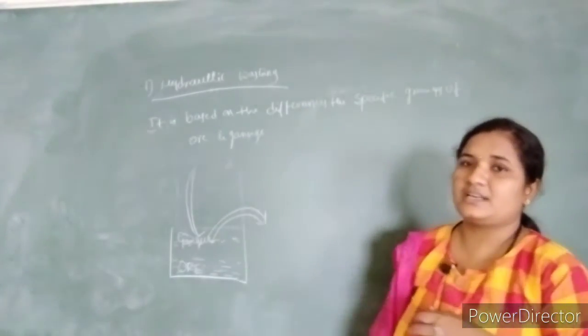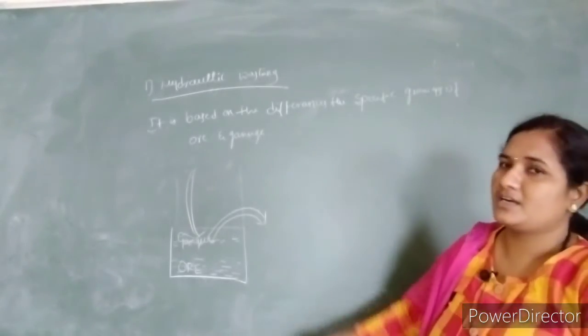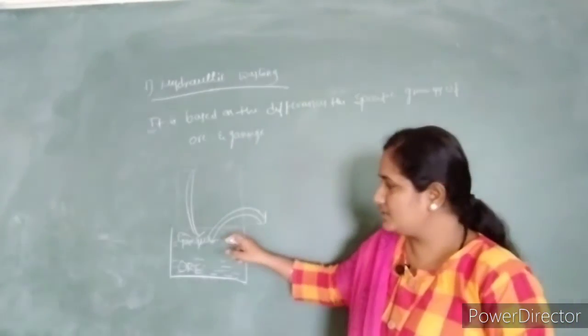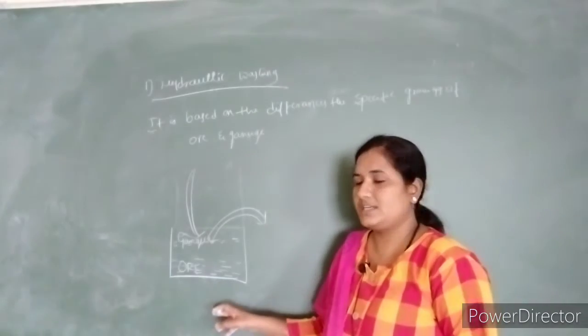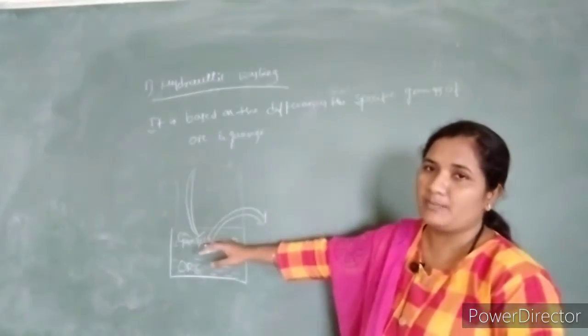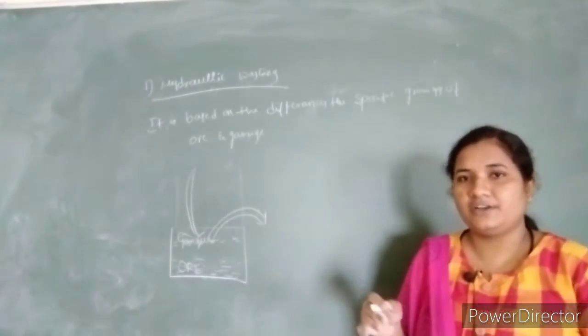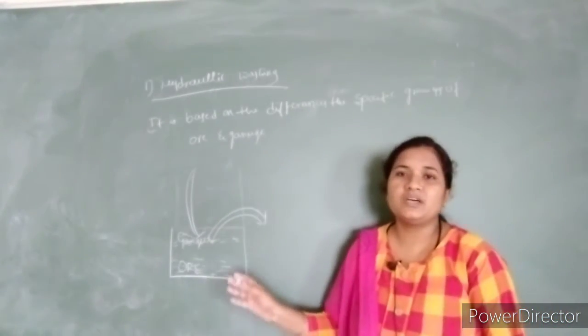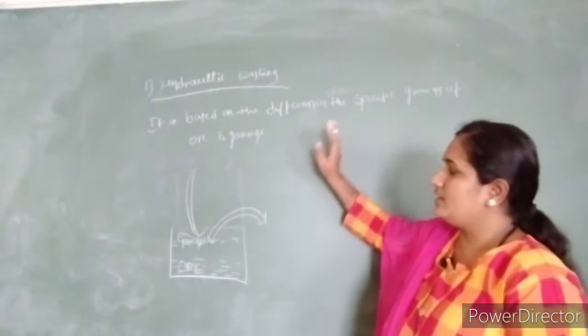Ore materials are heavier in nature, so whenever we run the upward stream of water through it, the ore material settles at the bottom and the unwanted gangue material comes to the above layer. Further, it should be drained off, and then we get the pure ore. So this is hydraulic washing.